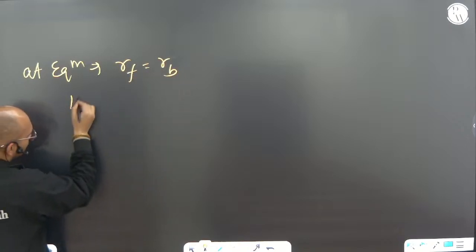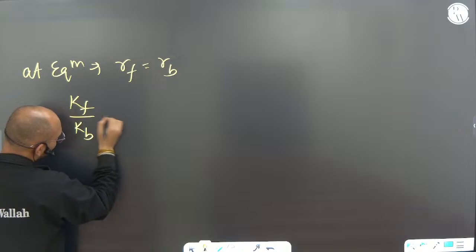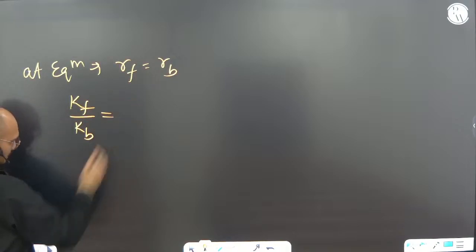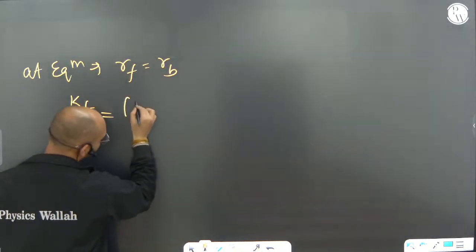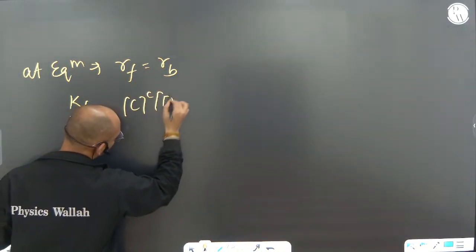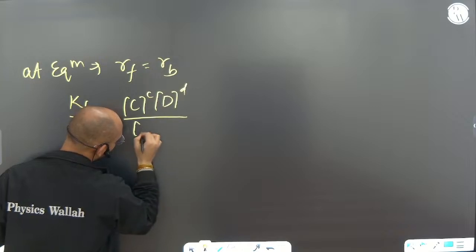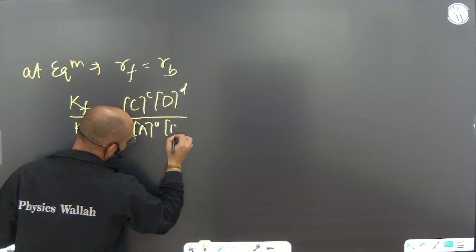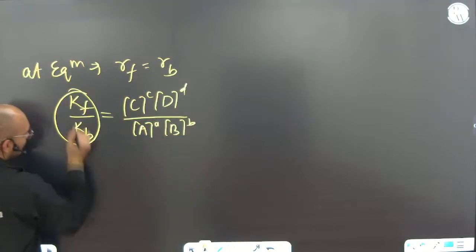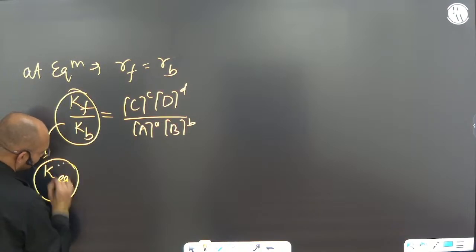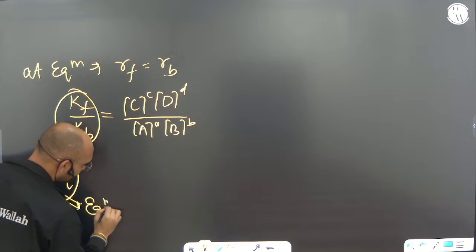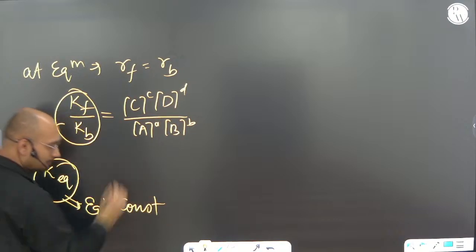What we'll get? We'll get Kf by Kb. I'm just doing it directly, equating these two things. RB equals RF, and we are getting C to the power c into D to the power d divided by A to the power a and B to the power b. And this Kf by Kb, this ratio is called K equilibrium. That is also known as equilibrium constant. Very important thing to keep in mind.